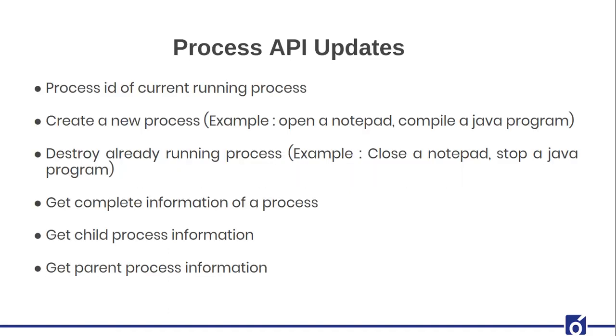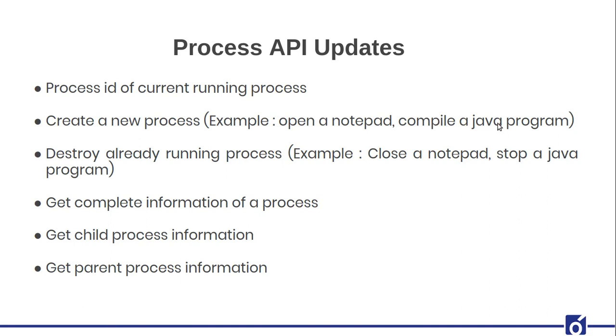Okay, so there come the process API updates that we'll be going through. We'll be seeing the process ID of the current running process, which was already there, but now the mechanism is extremely simple. Earlier there was a lot of code involved. Now it's to the point. Now the second one is how you can create a new process. For example, open a notepad. You will say that we can open a notepad using the GUI. Agreed. But what if you want to do something with it while you are writing Java code? I'll show you how you can do that.